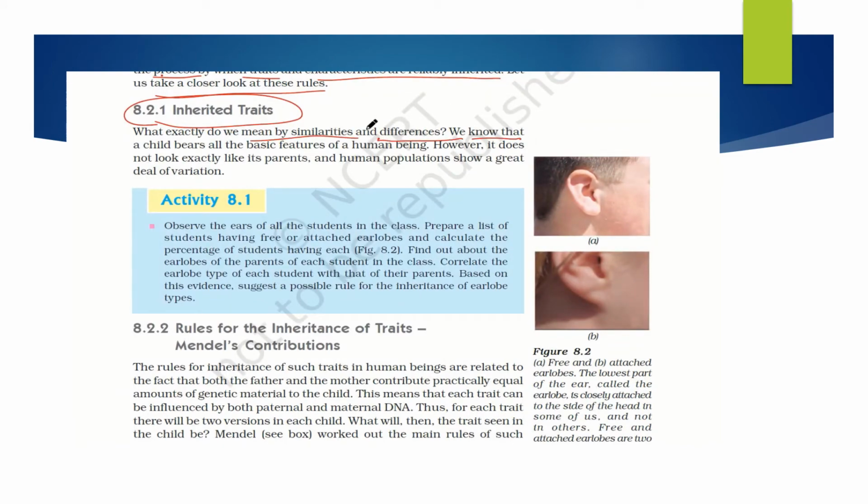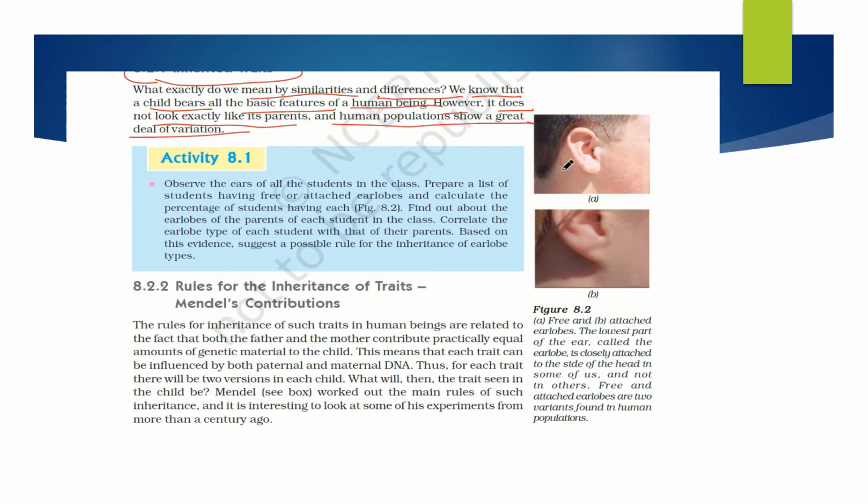We know that a child bears all the basic features of a human being. However, it does not look exactly the same as the parents, and the human population shows a great deal of variation. Here you can observe two types of ears. This earlobe is joined, and this is not joined. We will call this an attached earlobe and this a free earlobe. Observe the ears of all students in your class. You can make an activity of it: write on a sheet of paper which students have free or attached earlobes, and calculate the percentage of students having each.